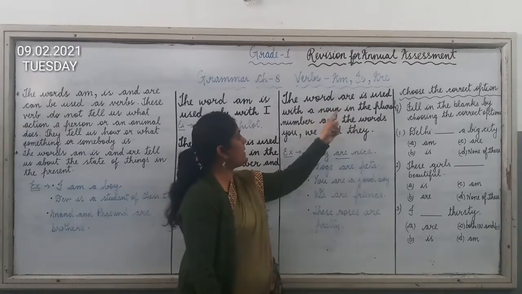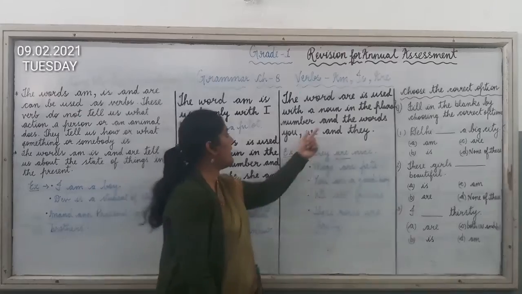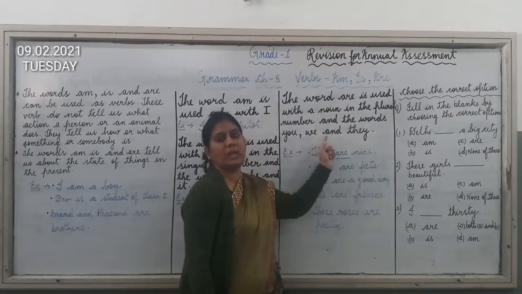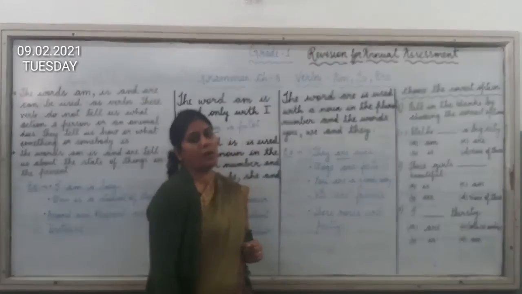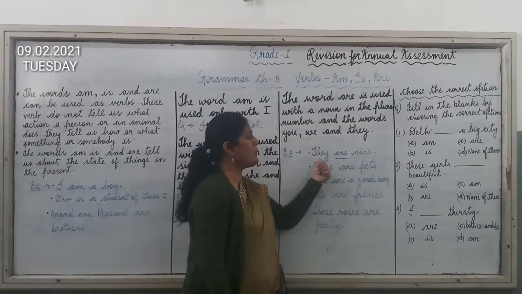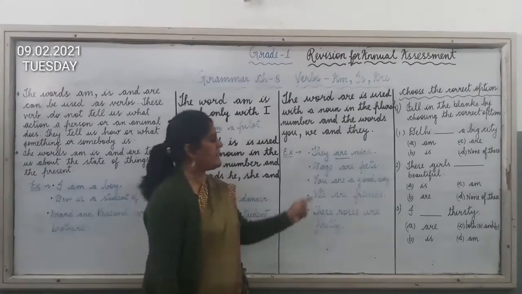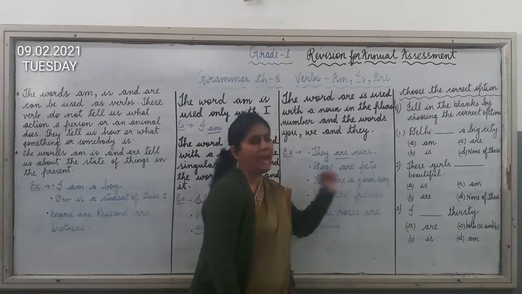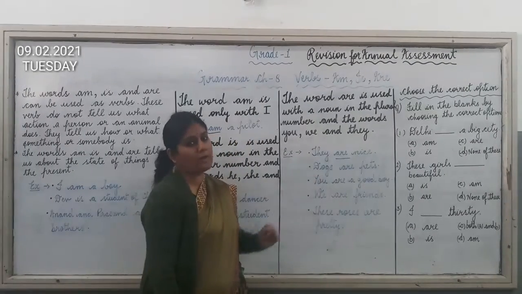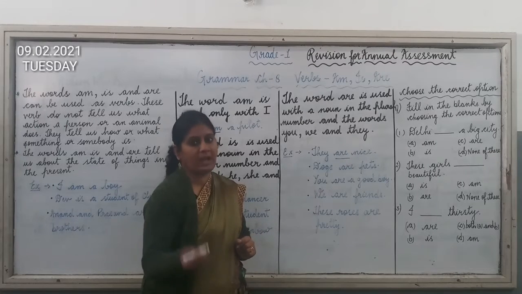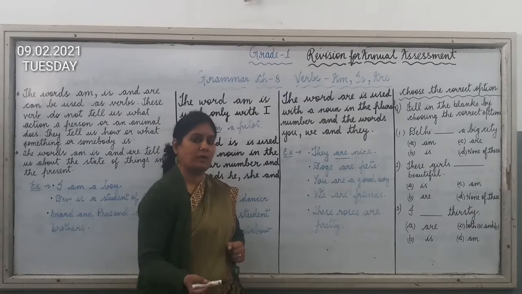The word are is used with a noun in the plural number. Plural means more than one. And the words you, we and they. So here they is used. So we will use the verb are here. So: They are nice. Now the next example is: Dogs are pets. Now children, look here. Dogs means we are talking about more than one. It can be 2, it can be 10, it can be 3 also.